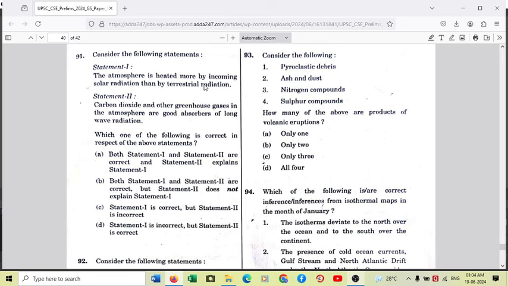Statement 2, carbon dioxide and other greenhouse gases in the atmosphere are good absorbers of long wave radiation. Okay, so this is correct. So statement 2 is correct. There is not a problem. Because carbon dioxide and other greenhouse gases are absorbers of reflected long wave radiation, and this reflected long wave radiation is more responsible for heating of Earth's atmosphere than short wave radiation. So the answer to question number 91 is option D, which is statement 1 is incorrect and statement 2 is correct. So option D for Delhi is the answer to 91.